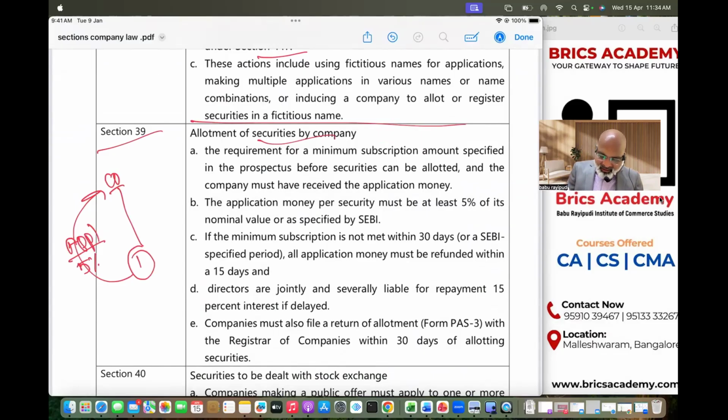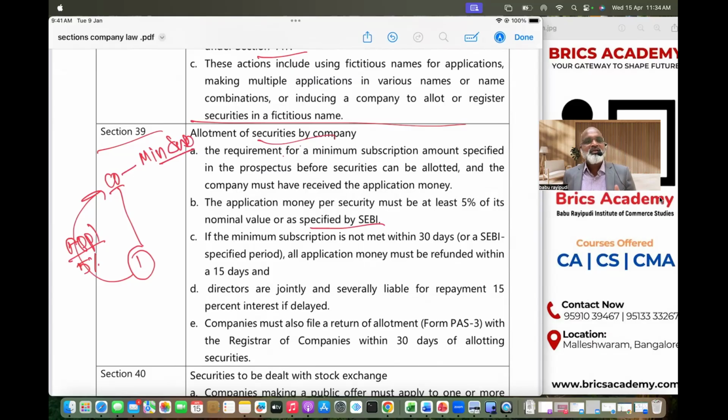And another important thing is, according to SEBI, there is a minimum subscription that is decided by SEBI, usually 90%, but for some companies like micro, small, medium enterprises, the minimum subscription that is to be received by the company may be changed. So that's why the law clearly says, as may be specified by SEBI.